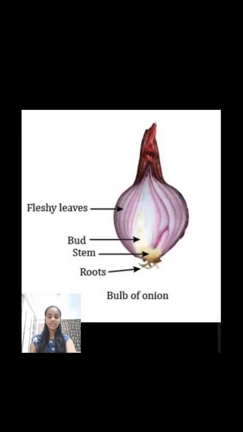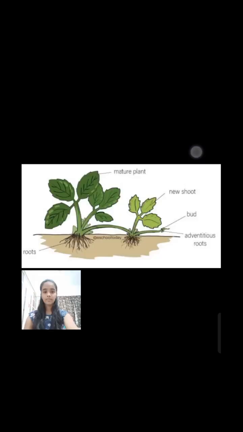The inner fleshy leaves are the food reserves while the outer dry leaves protect the inner bulb. A thick, short, disc-like stem shows adventitious roots and bears the axillary bud at the center of the bulb enclosed within the fleshy leaves. A new plant arises from this axillary bud.